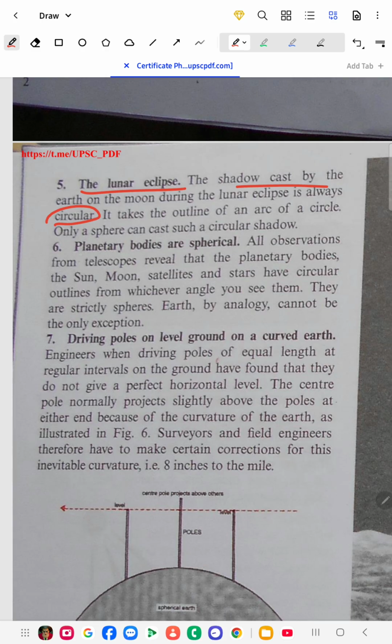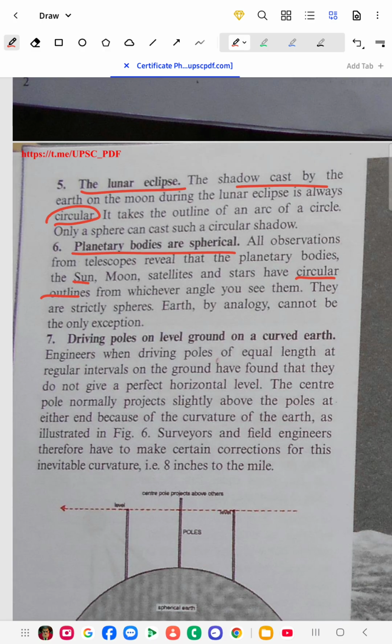Then comes the planetary bodies are spherical. We have seen other planets through telescopes, and it has been revealed that the sun, moon, and satellites have circular outlines from whichever angle you see them. So it proves that if all the other planets are circular, maybe the Earth is also circular.